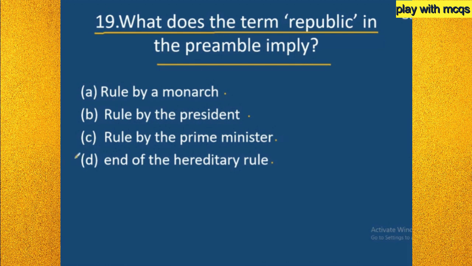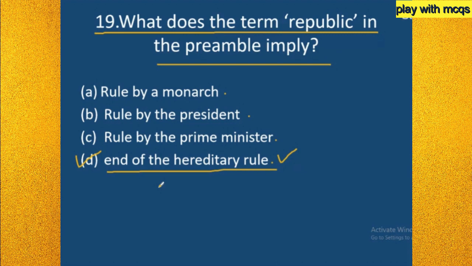Here the answer is D, that is, end of the hereditary rule. Republic means electing the head of the state through an election process in a democratic way. It may be directly or indirectly, but the head of the state should be elected. It should not be hereditary, from father to son, from son to grandson. So here, end of the hereditary rule.